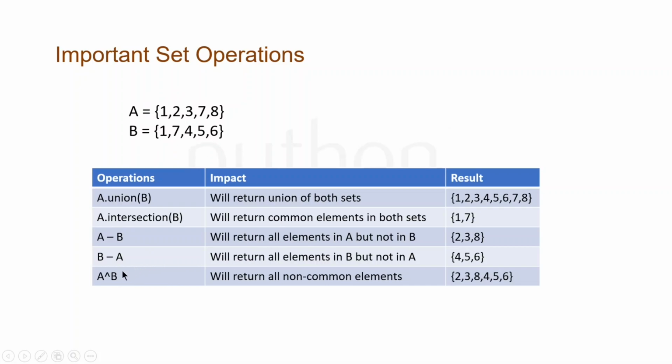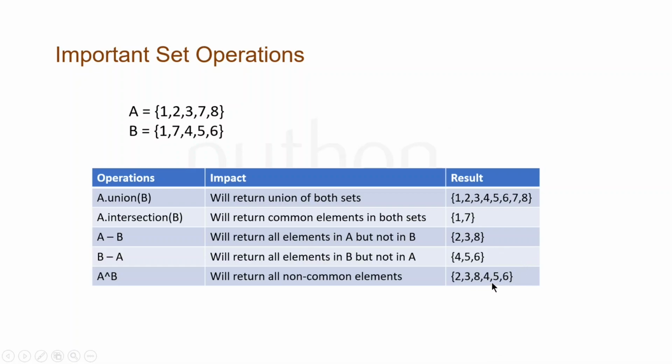Now, I don't know what we can call this operator, A cap B we can say. In this one you will be getting all the elements. This is basically the disjoint set, where you get all the elements which are not common between A and B, right? So 1 and 7 are common in both, so you'll get 2, 3, 8 and 4, 5 and 6.